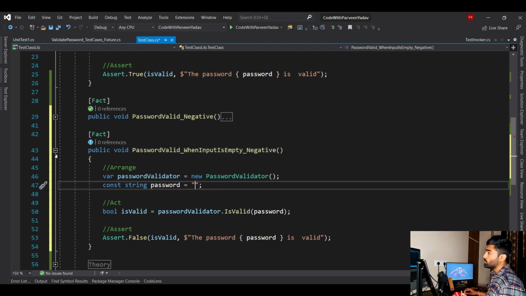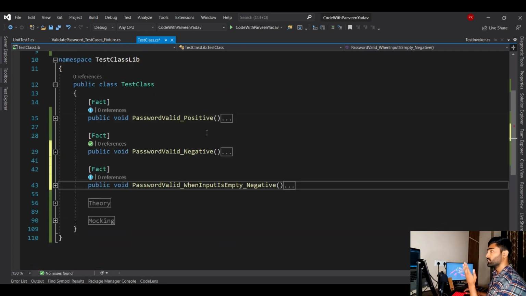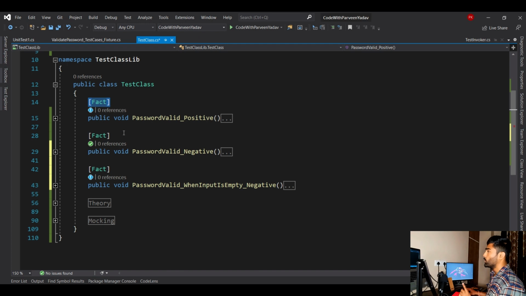Now why you have to do this, how many methods will you create, right? If there are 10 different test cases, you can't go and create 10 different methods. For sure you can do that, but there is one more way. That is a limitation of Fact. The Fact will only allow you to test one specific use case. That is why Fact was introduced, when you want to test only one use case. To overcome this Fact situation, there is the birth of Theory.